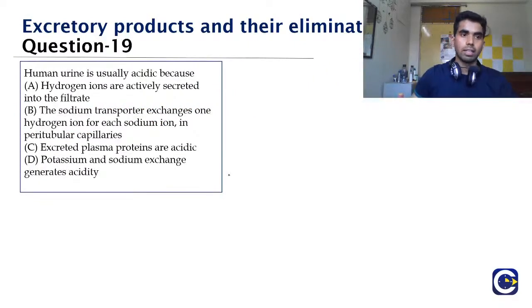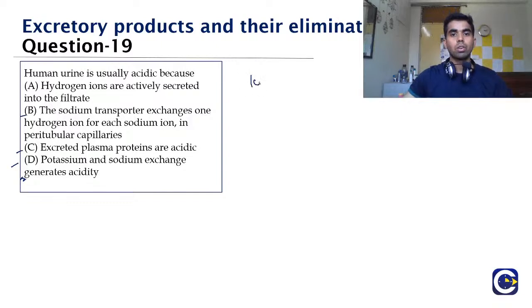Now coming to question number 19. Human urine is usually acidic because option A, hydrogen ions are actively secreted into the filtrate. Option B, the sodium transporter exchanges one hydrogen ion for each sodium ion in the peritubular capillaries. Option C, excreted plasma proteins are acidic. Option D, potassium and sodium exchange generates this acidity.